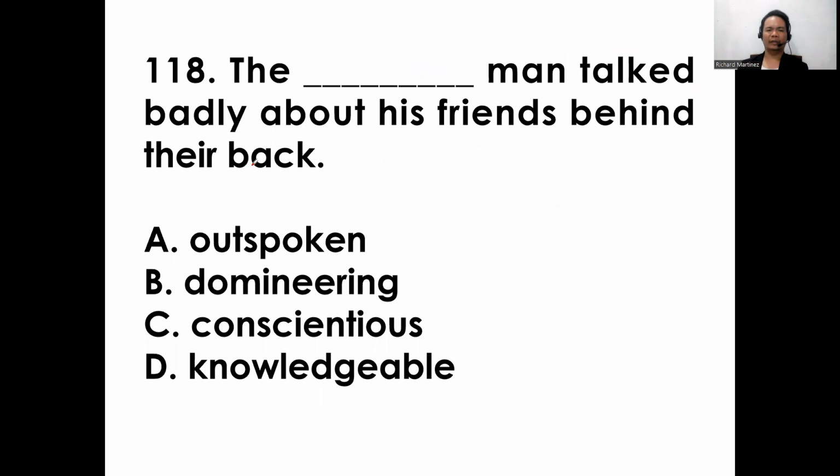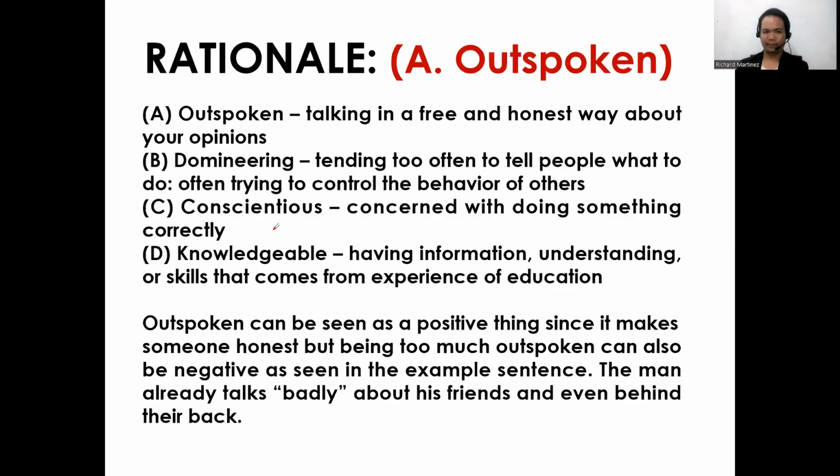Next, item 118. The blank man talked badly about his friends behind their back. A, outspoken; B, domineering; C, conscientious; D, knowledgeable.